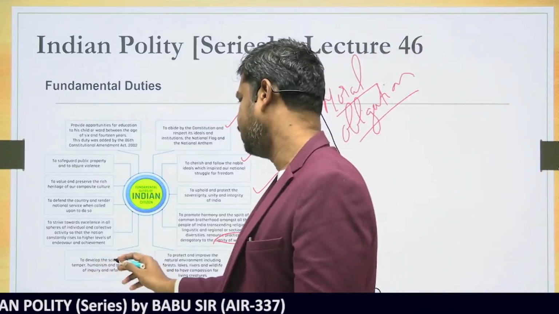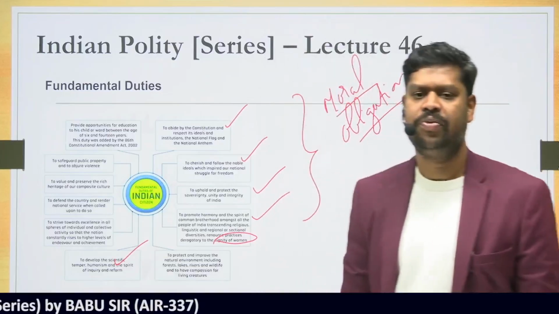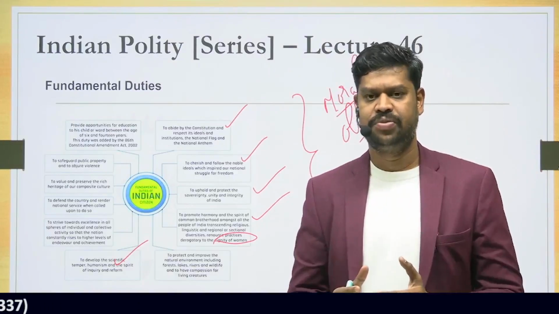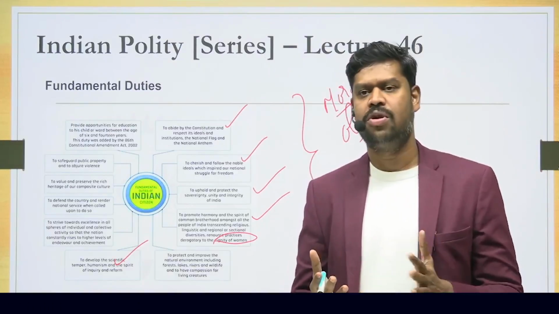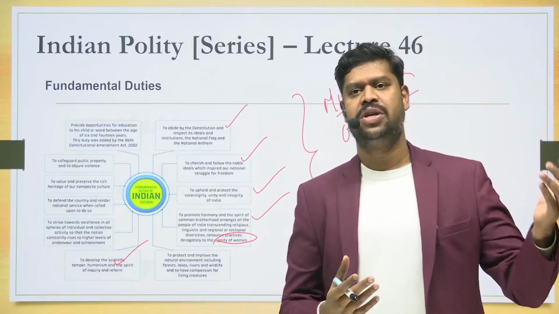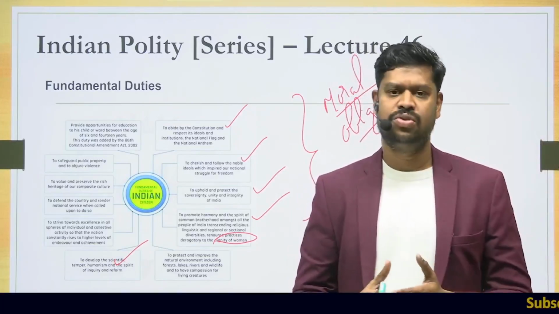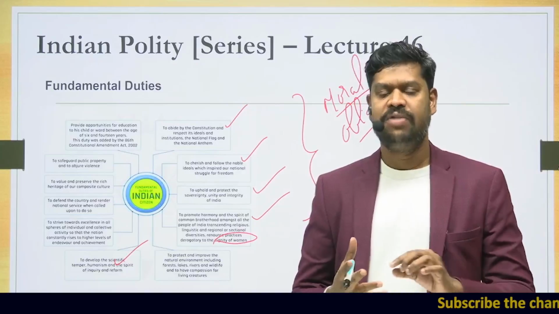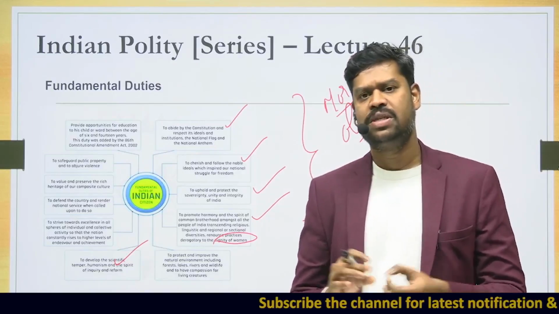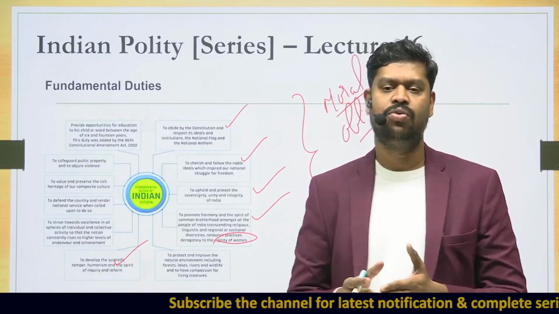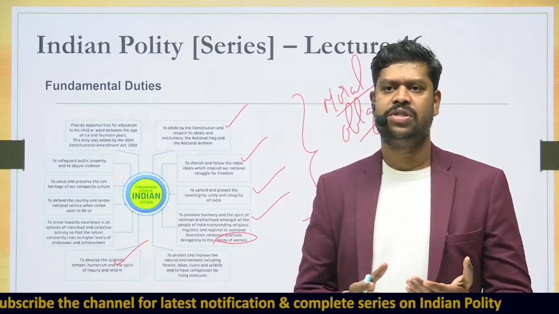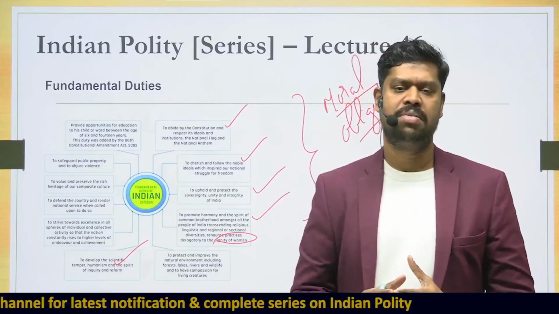To develop scientific temper, humanism, and the spirit of inquiry and reform. In fact, there is no dearth of reformers and people with scientific temper in our country. We had great reformers like Raja Ram Mohan Roy and Ishwar Chandra Vidyasagar, and apart from that, a lot of people right from ancient times who did a lot with regard to science in India. For example, we had great achievements in space and medicine, and zero was invented in our country. These are some of the examples of how Indians had scientific temper. That is anyway part and parcel of our culture, but it is now explicitly put in Part 4A of the constitution.